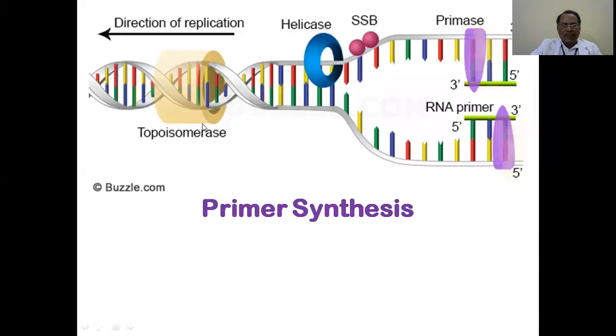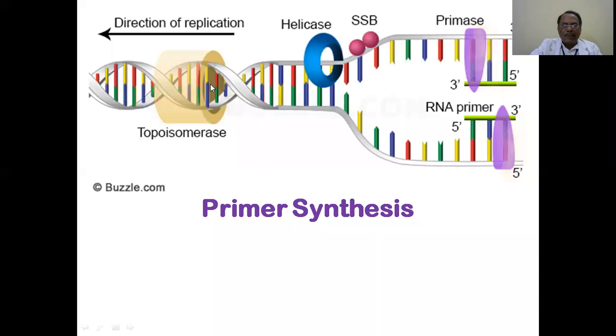Topoisomerases. There are two types, topoisomerase type 1 and type 2. What they do, if they are unable to open up these knots, is cut one strand, put it into linear fashion, and then rejoin it. Whereas topoisomerase type 2s completely cut both the strands, the knots are removed, and they rejoin it without any changes. One such topoisomerase is named gyrase. In the microbes, the gyrase usually is present.